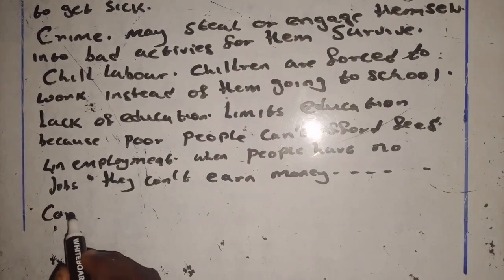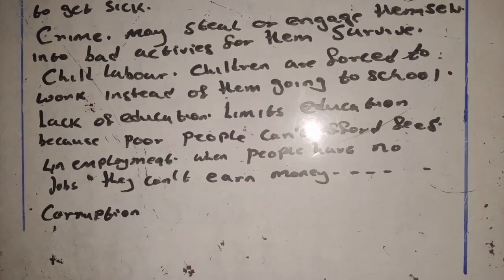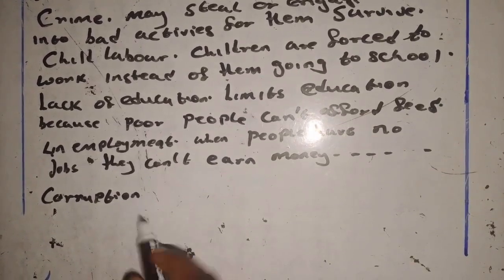Remember, for just stating, I'm only explaining for the sake of others who didn't attend the last lesson. So corruption: money meant for development is stolen or misused, hence retarding development. And when development is retarded, poverty makes a way in. So of corruption, the other one is, so another one is...